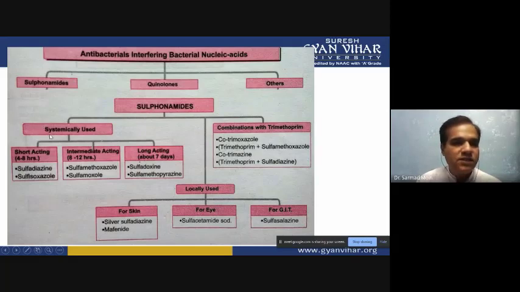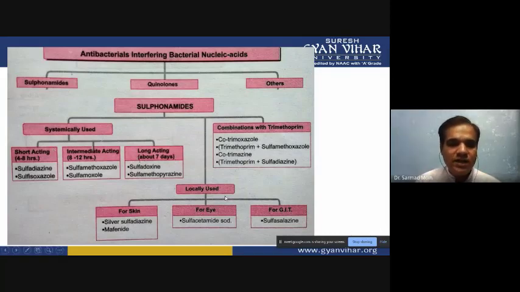When the sulfonamide is used systemically, we divide the systemic type on the basis of effectiveness: short acting sulfonamide, intermediate acting sulfonamide, and long acting sulfonamide. Short acting have effect for only about 4 to 8 hours, intermediate means 8 to 12 hours, and the long acting sulfonamides have about 7 days of effect.